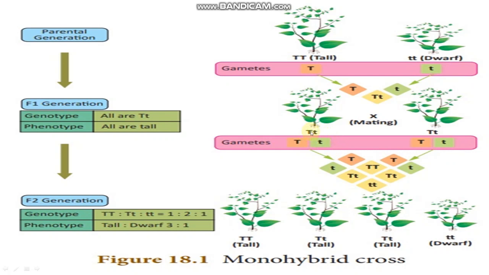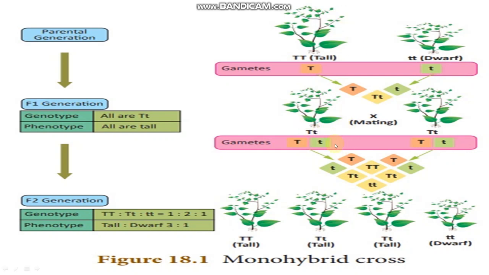They both are heterozygous, if you remember, right? Capital T small t here, capital T small t here. The phenotype is tall, but the genotype is capital T small t. The phenotype of both plants will be tall, right? They have the small t gene, the dwarf variety gene also, but they represent the dominant character of the gene, that is capital T, right?